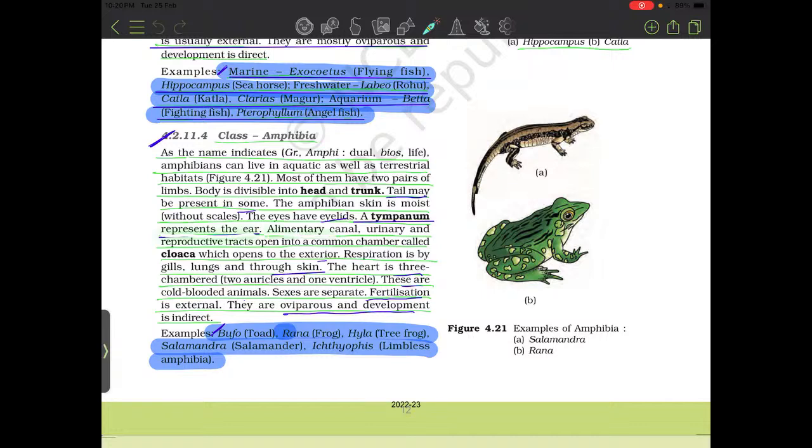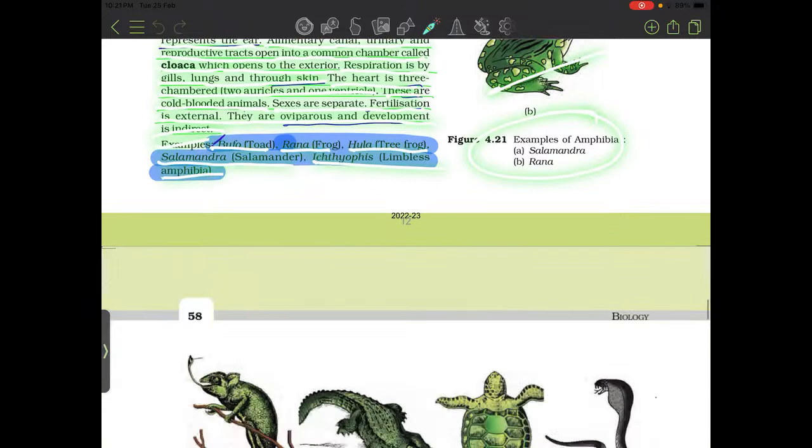represents the ear. Alimentary canal, urinary and reproductive tracts open into a common chamber called cloaca, which opens to the exterior. Respiration is by gills, lungs and through skin. The heart is 3-chambered, 2 auricles and 1 ventricle. These are cold-blooded animals. Sexes are separate. Fertilization is external. They are oviparous and development is indirect. Examples: Bufo, toad, Rana, frog, Hyla, tree frog, salamander, Ichthyophis, limbless amphibian, salamander and Rana.